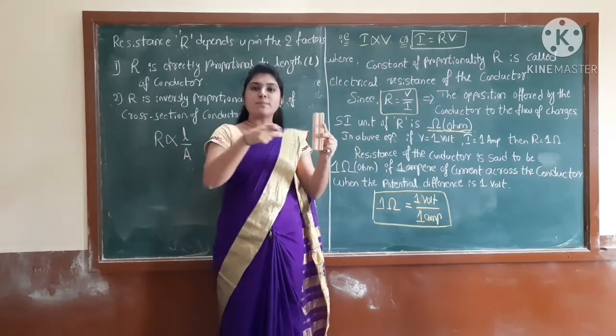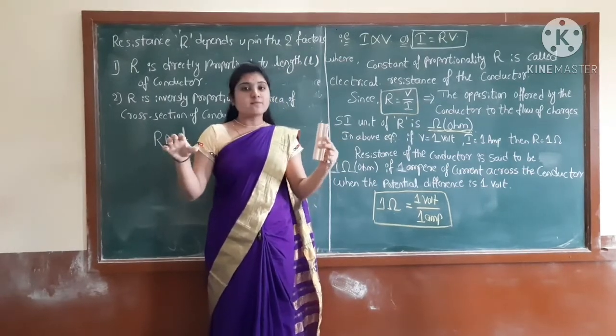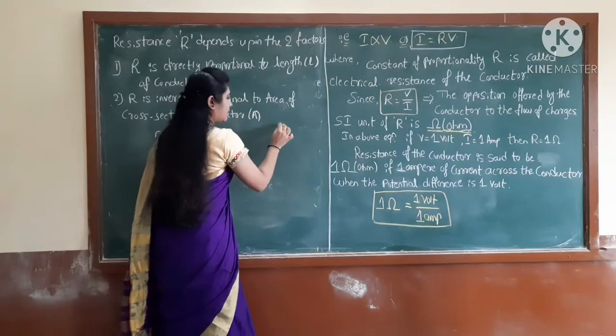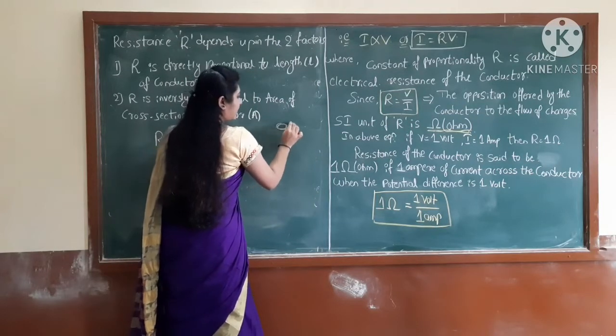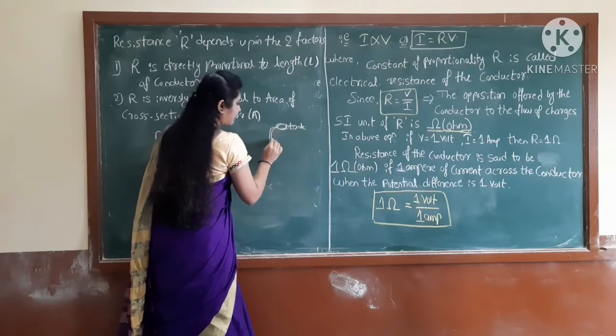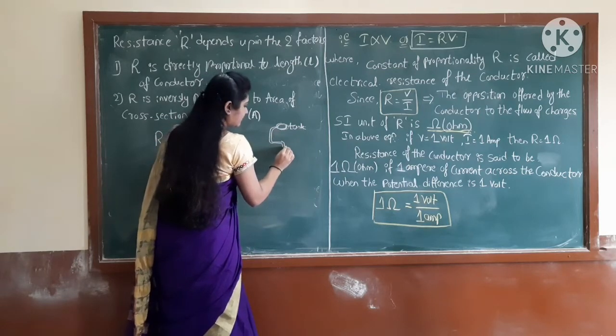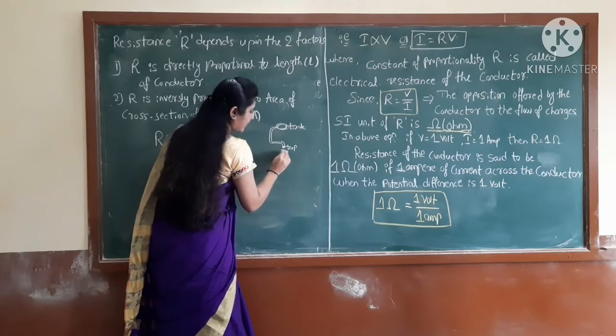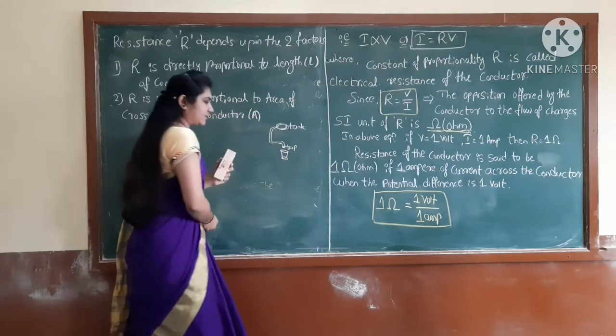So through the pipelines the water is coming. Just assume the tank is present, then with the help of the pipelines the tap is present, then I kept my bucket like this.